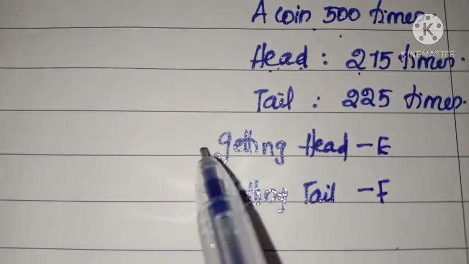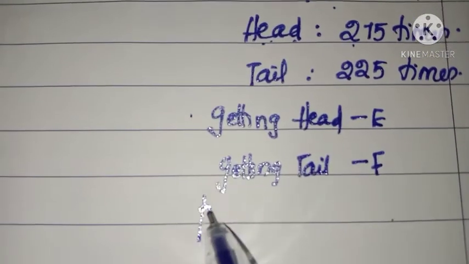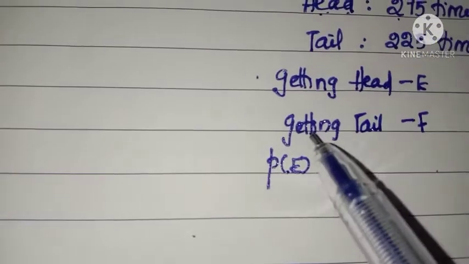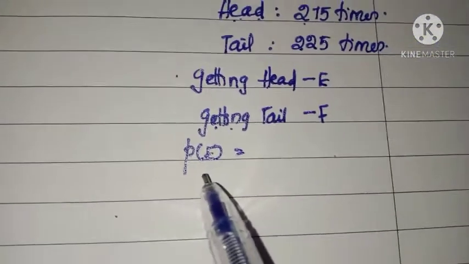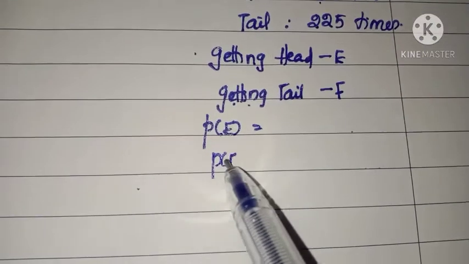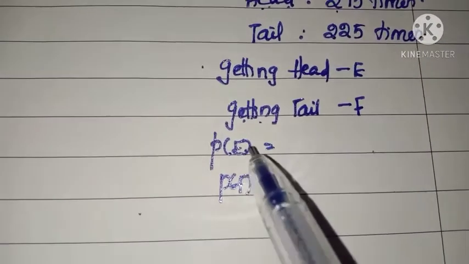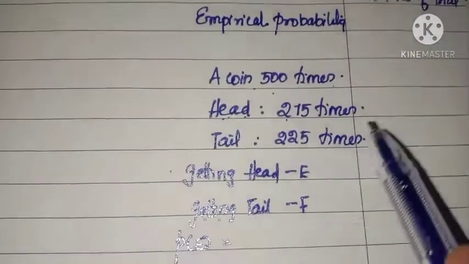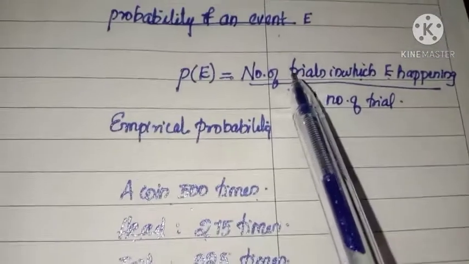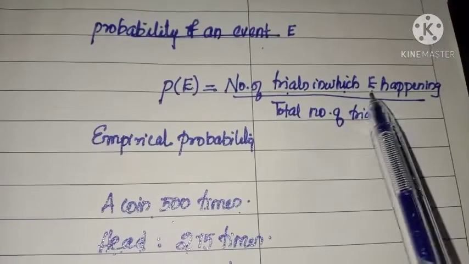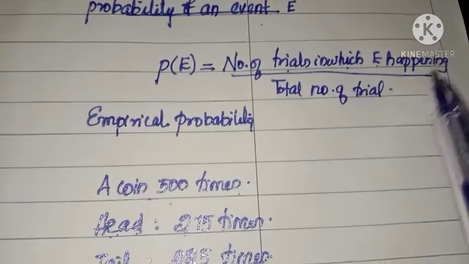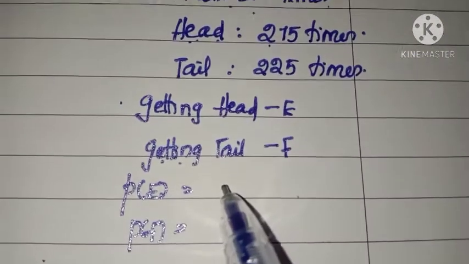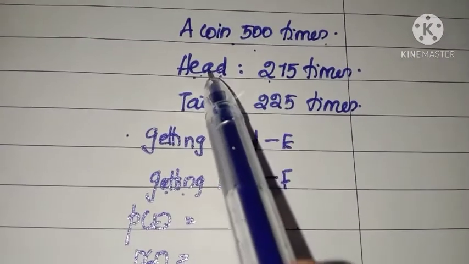So what is the probability of getting head? That is the probability of E. What is the probability of getting tail? That is the probability of F. So the probability of E and the probability of F are obtained by using this result. Number of trials in which E happens, that means how many times head appears.